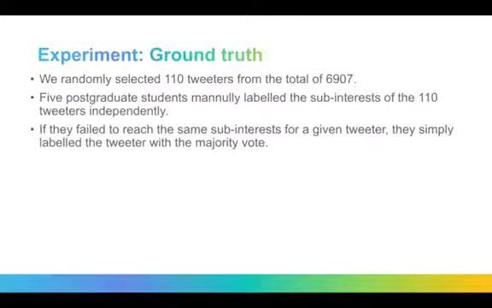We randomly selected 110 Twitters from the total of 6,907. 5 postgraduate students manually labeled the sub-interests of the 110 Twitters independently. If they failed to reach the same sub-interests for a given Twitter, they simply labeled the Twitter with the majority vote.